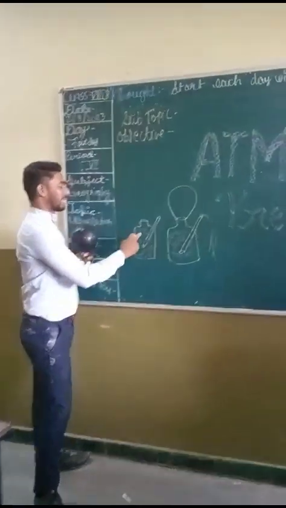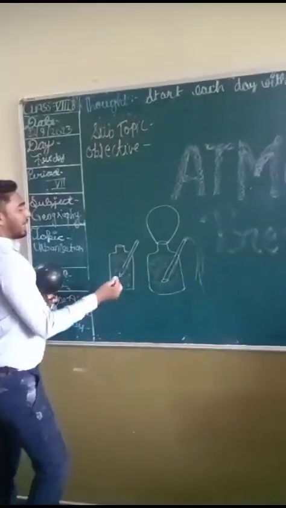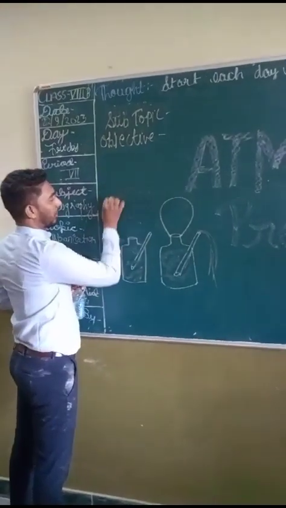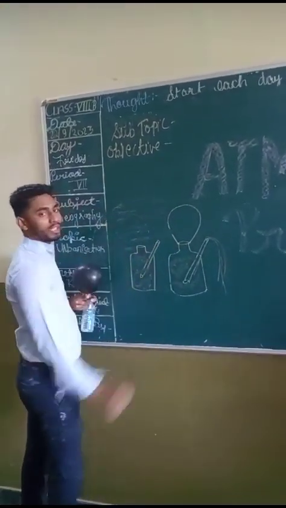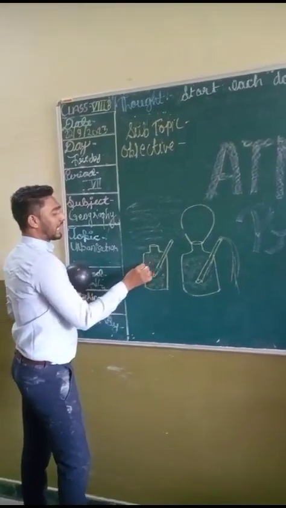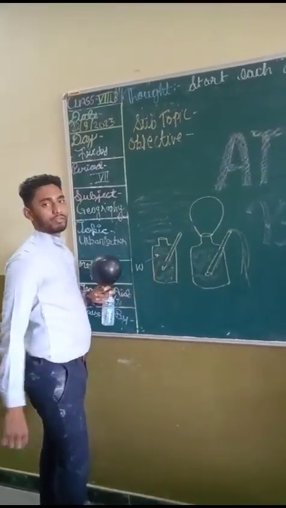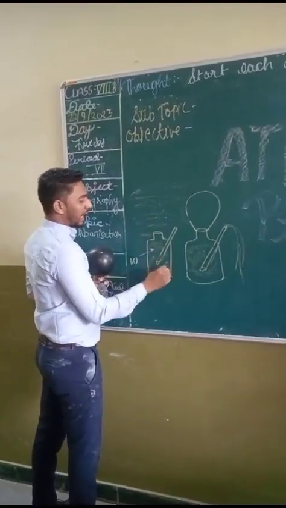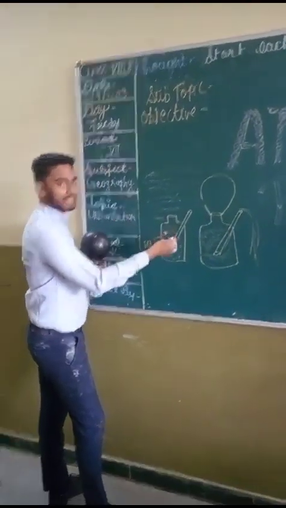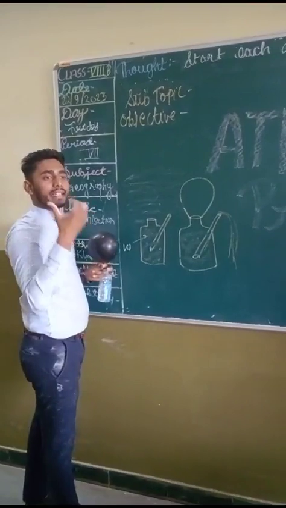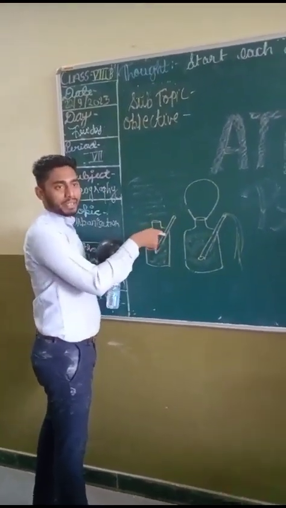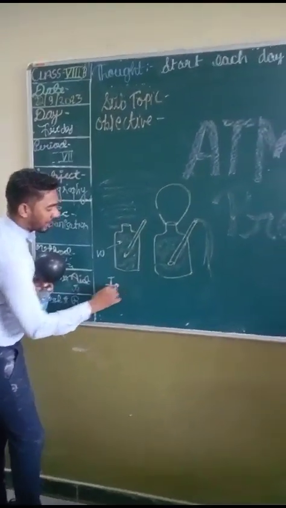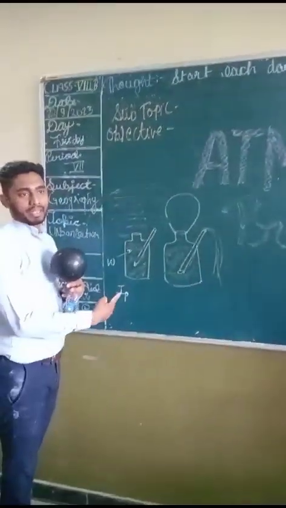In this first condition, if I am considering this is the air, or we can say atmosphere, and this is the water. If I am considering the pressure inside the water, we can say internal pressure. So I am considering that IP. IP is internal pressure.